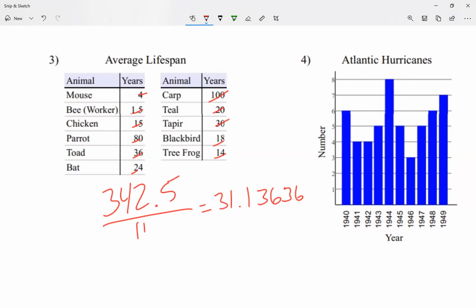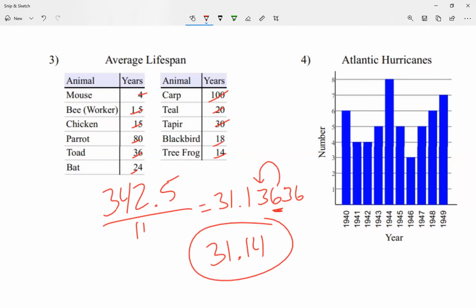I'm gonna round it to 2 decimal places, so I do take a look at the third decimal number. It is a 6, so big enough. So that 6 is gonna push this number up. So my answer will be 31.14. I'm gonna round it to 2 decimal places.